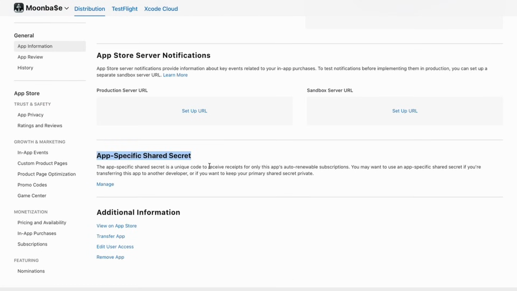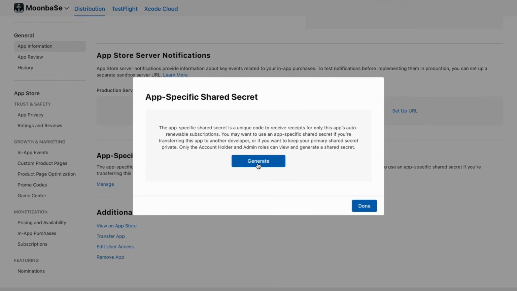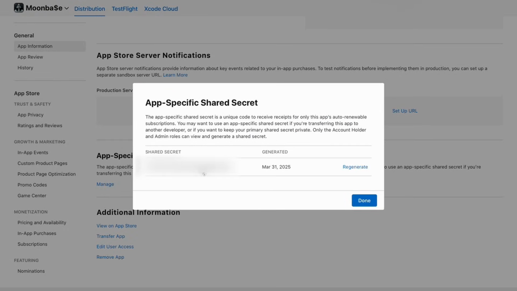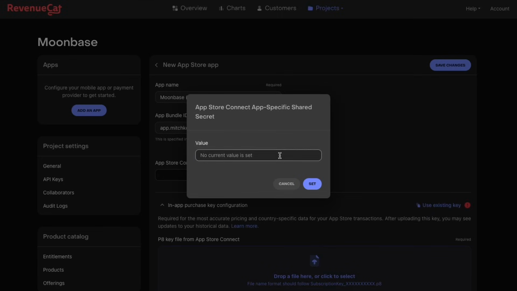And if you scroll down this section here, it says the app specific shared secret is a unique code to receive receipts for only this app's auto renewable subscription. So we need to do this for the subscription. So let's generate this secret key. And I want you to copy this key and then set it in the Revenue Cat.